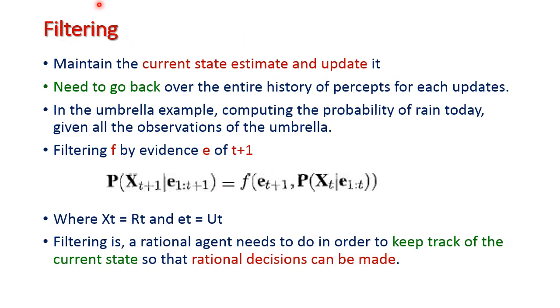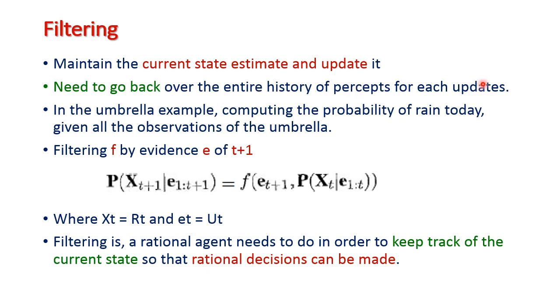The first one is filtering. In the filtering, we need to maintain the current state estimate and update it. That is, the agent is working in an uncertain environment, so from time to time the state will change. So it is important to maintain the current state, and we need to update the current state also. How are we going to update? For updating the current state, we need to go back over the entire history of the percept.